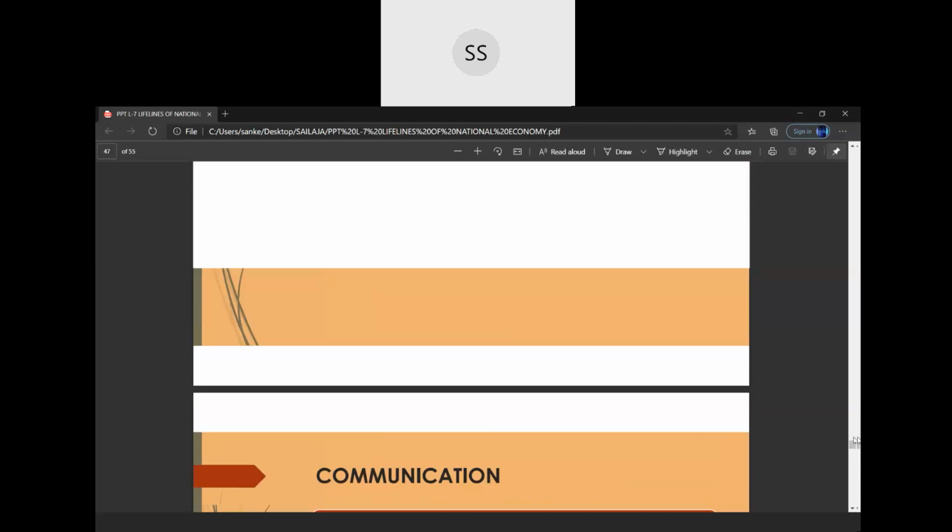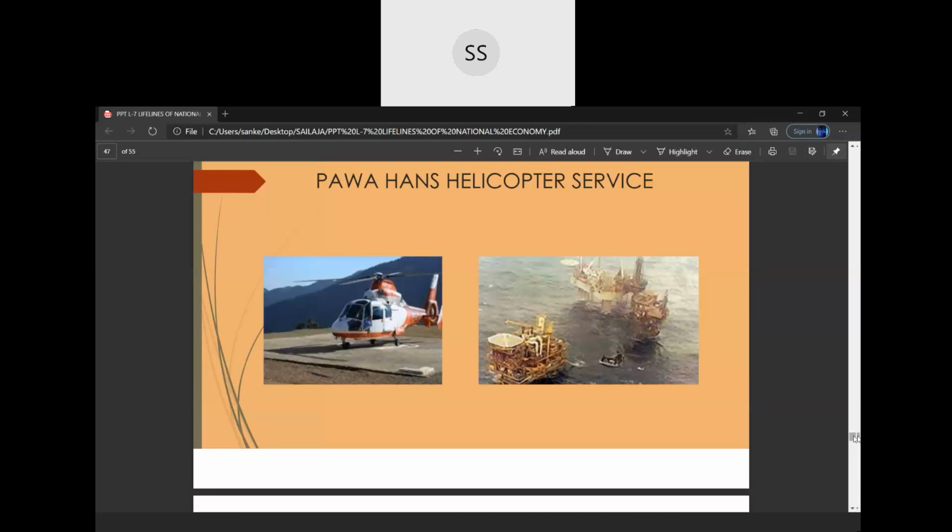I'm showing you, children, the picture. You can see this. This is what I was talking about. See, this is the oil and natural gas drilling station. If people have to reach this station, how will they go? The people will be taken by helicopters and they can easily manage. They can go in the morning and come back in the evening by using these helicopters. So that's the use of Pawan Hans Helicopters Limited.